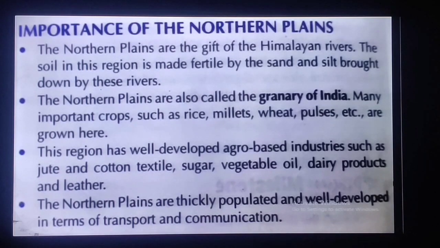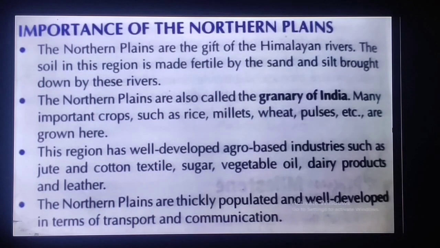Because of these rivers, the northern plains soil becomes very fertile. Northern plains are also called the granary of India because many crops such as rice, millet, wheat, pulses, etc. are grown in this fertile soil.